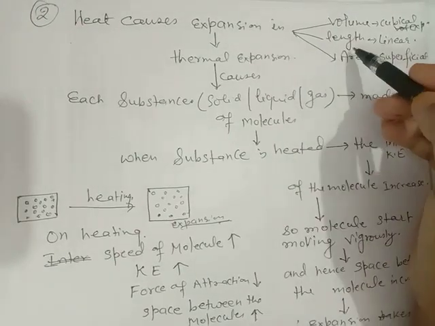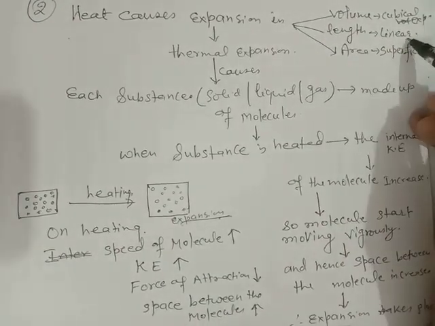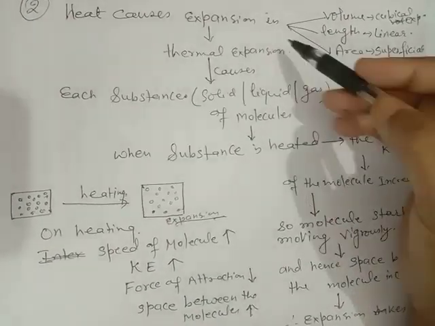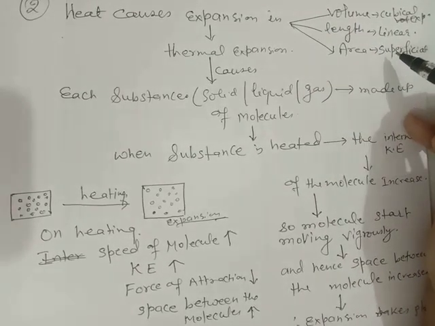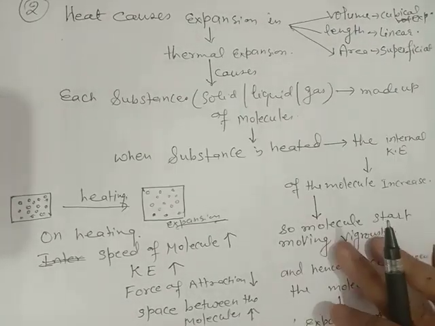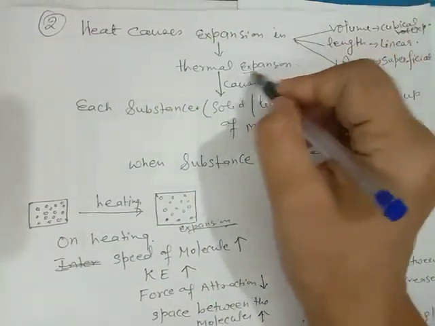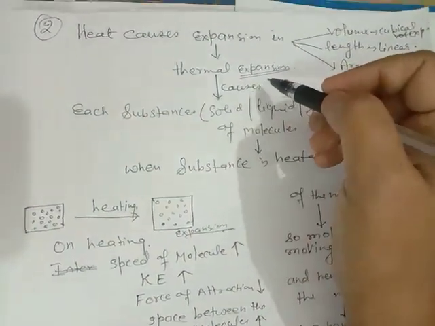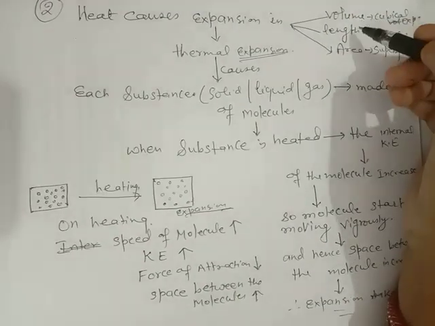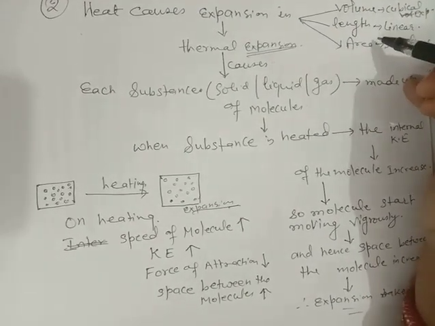If the expansion is in terms of volume, it is called cubical expansion. If in terms of length, it is called linear expansion. If in terms of area, it is called superficial expansion. Why does heat cause increase in volume, length or area?